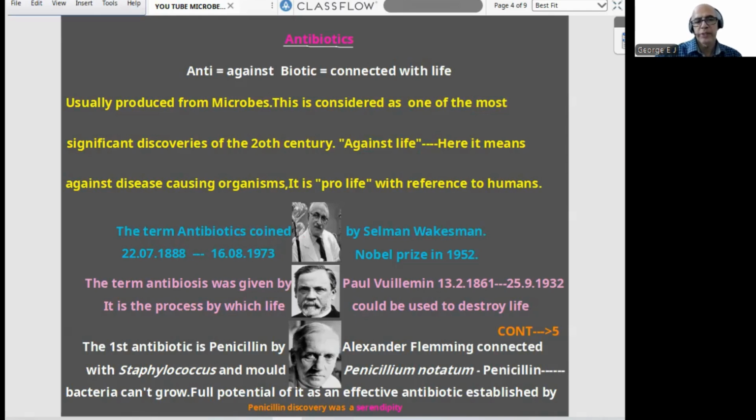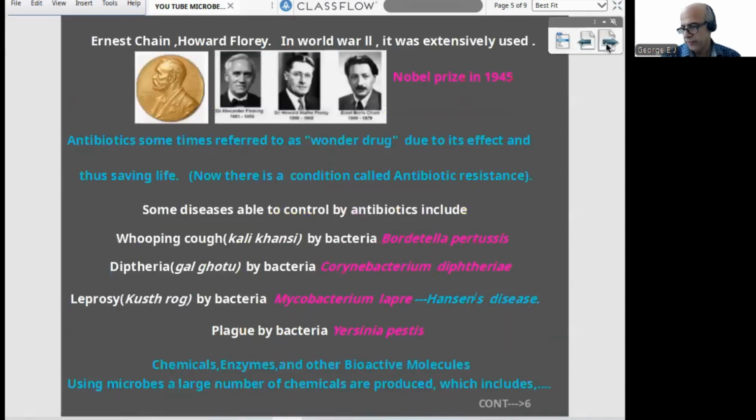Then the famous scientist, first antibiotic penicillin by Alexander Fleming, connected with the microbe Staphylococcus and the mold Penicillium notatum. Chemically it is penicillin, so bacteria cannot survive on it. And the full potential as an effective antibiotic was established by Chain and Florey, 3 scientists. Remember, penicillin discovery was a serendipity. In World War II, this penicillin was widely used to save the lives of wounded soldiers. And these 3, Fleming, Chain, and Florey, received the Nobel Prize in 1945.